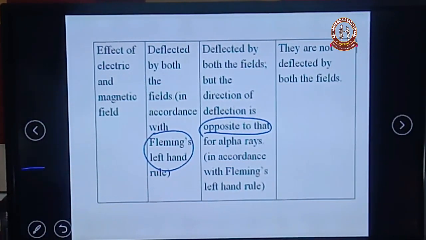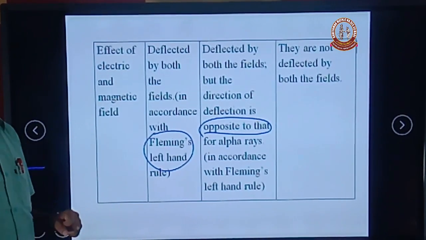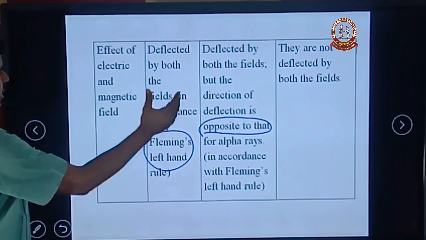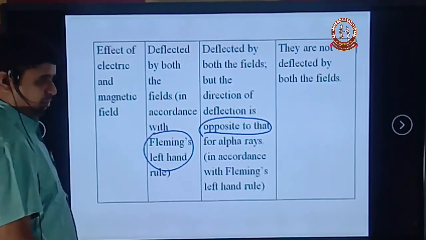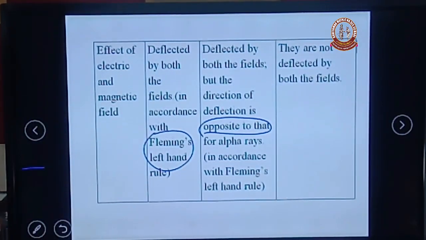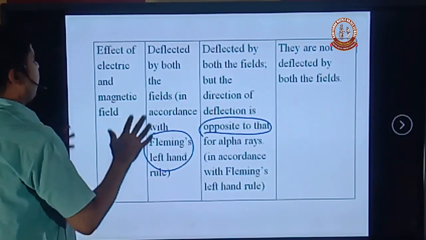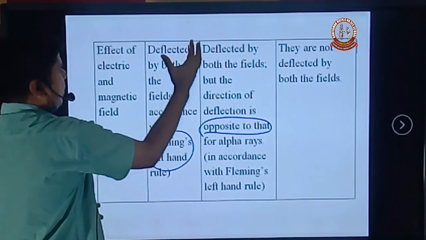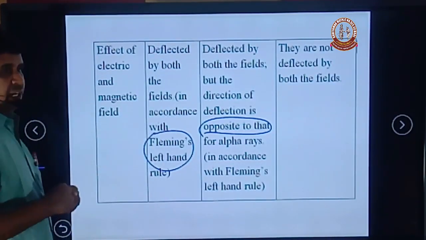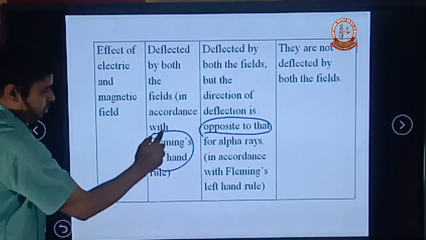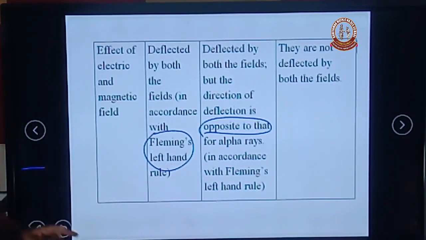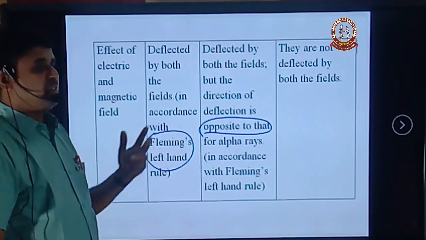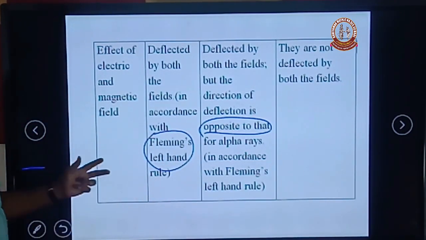The effect of electric and magnetic field. Alpha rays are deflected by both electric and magnetic fields. The deflection of the alpha ray is obtained with the help of Fleming's left-hand rule. What is Fleming's left-hand rule? In our left hand, the first three fingers are stretched mutually perpendicular to each other.